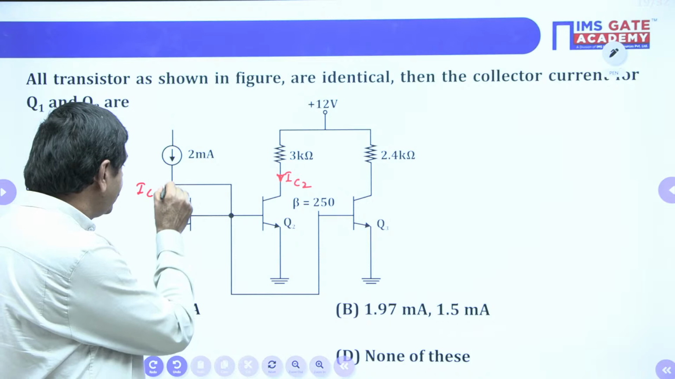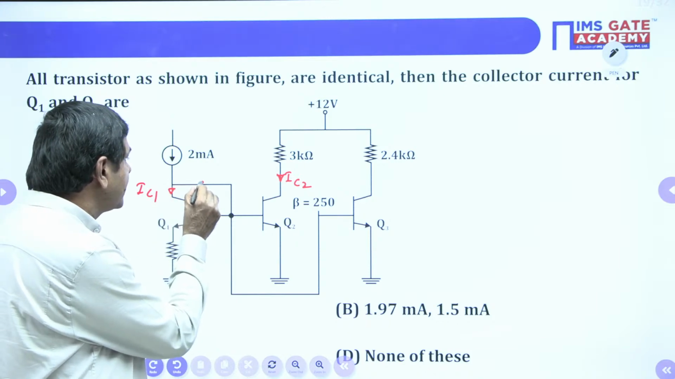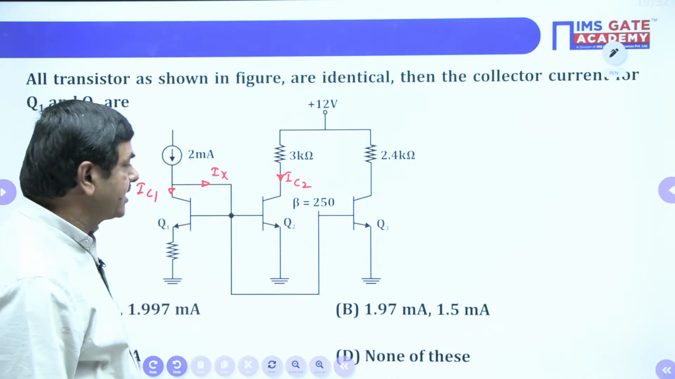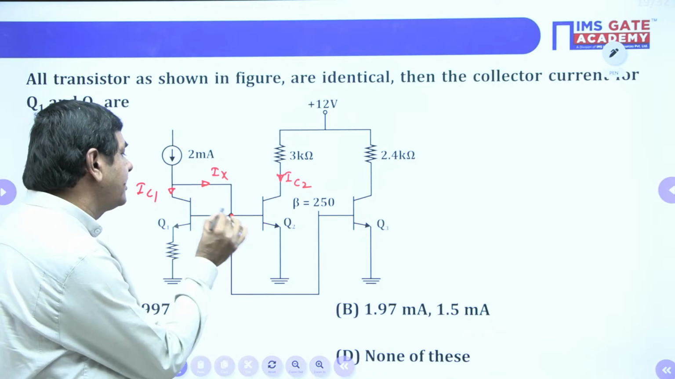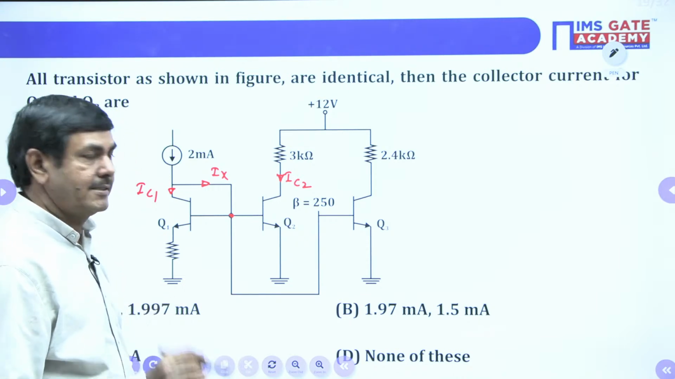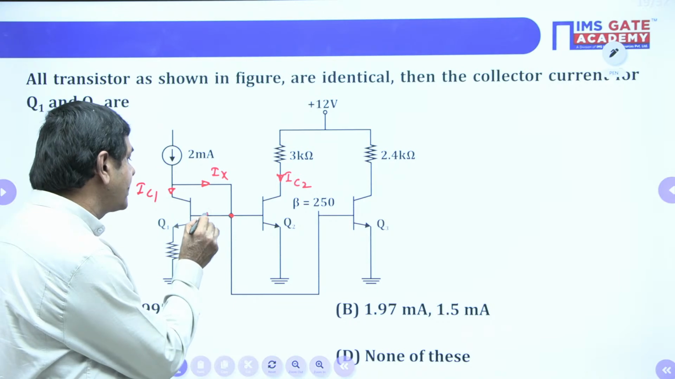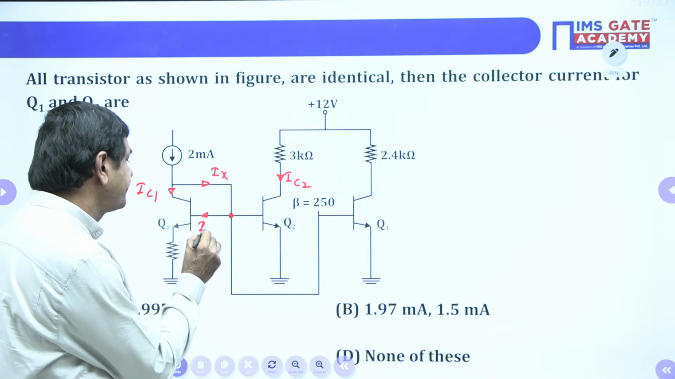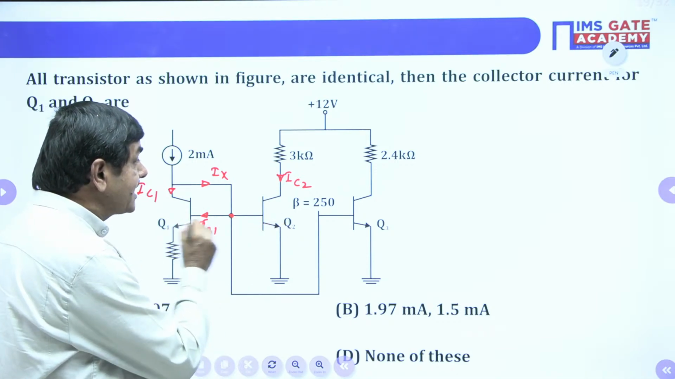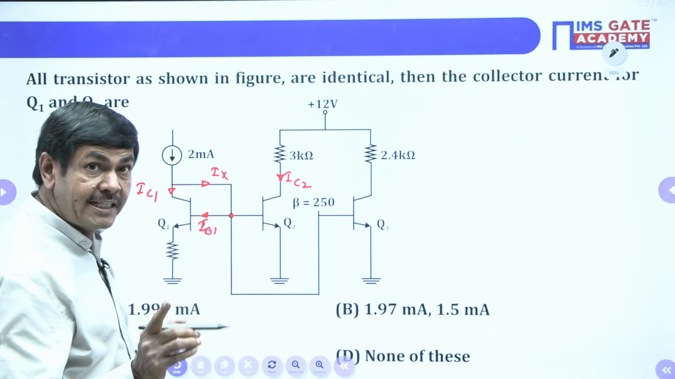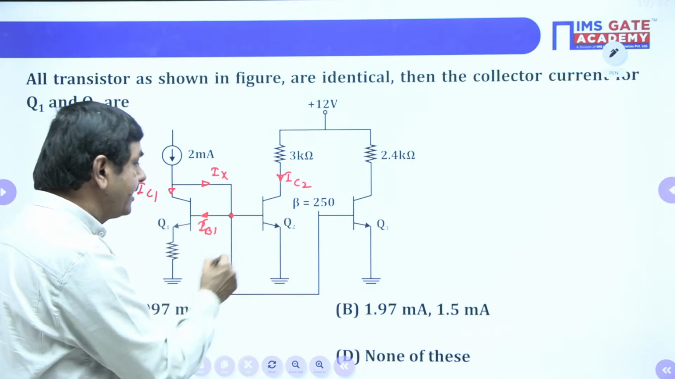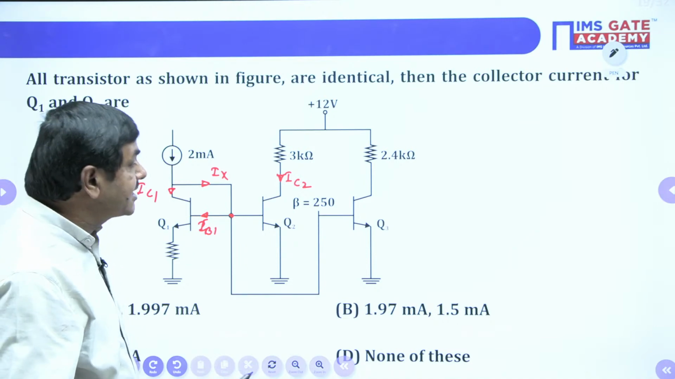When the supply is connected, IC1 is going to pass this side. What current will pass this side? Some IX, we can assume. After reaching this junction, what is going to happen? The current is divided, in how many ways? Three ways. We say this current is IB1, for example. This is IB1 I have taken. This side IB2. The transistors are made up of the same material, identical. Identical means the three currents IB1, IB2, IB3 are the same only.